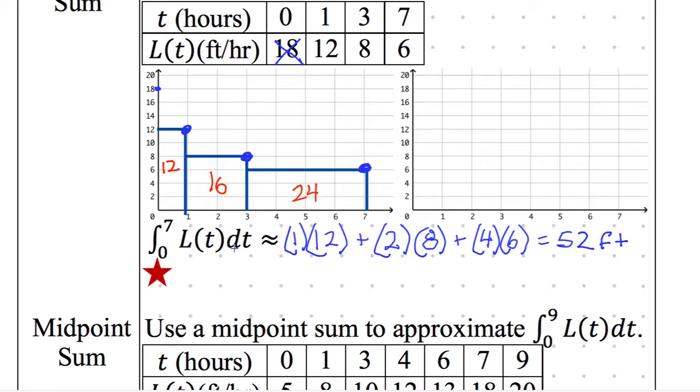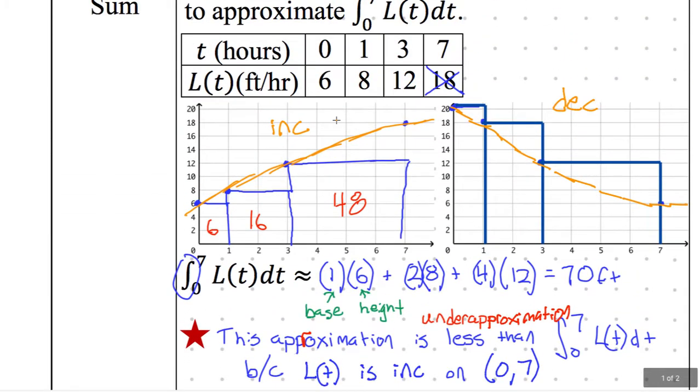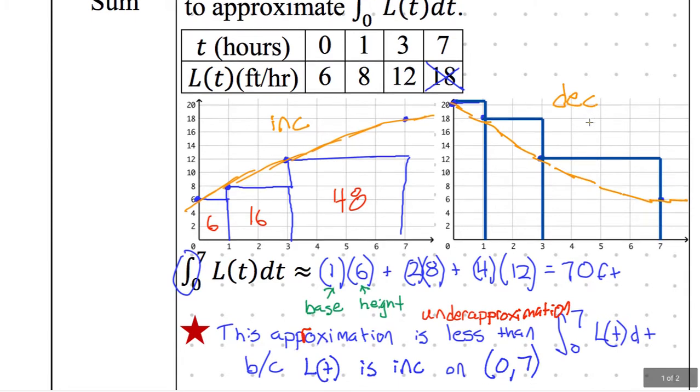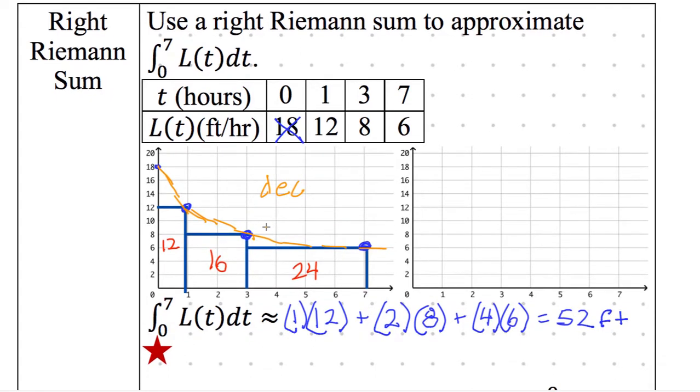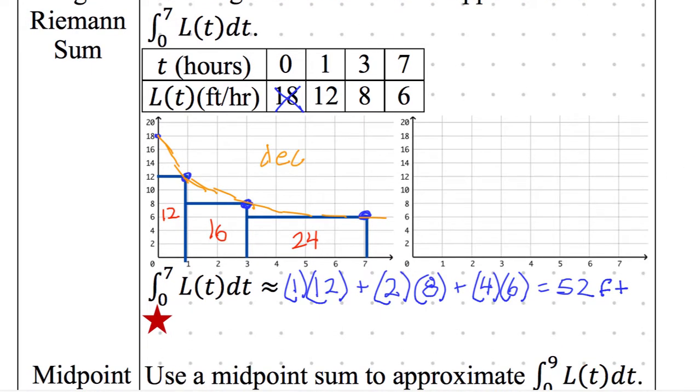All right. So this function right here, was it increasing or decreasing? It was decreasing. And I mean, it's pretty clear when you graph it out that this is going to be an under approximation because we have all this gap here, gap here, gap here. So it is an under approximation, and the reason is because it's decreasing. Is that the same reason as up here? Up here we had decreasing and it's an over approximation. Here it's decreasing and it's an under approximation. So a right Riemann sum and a left Riemann sum have opposite rules. They flip.